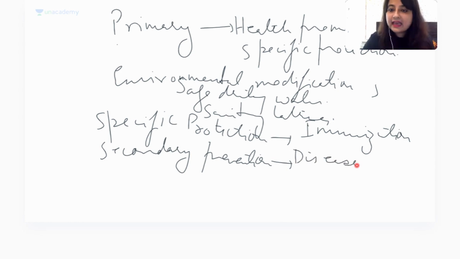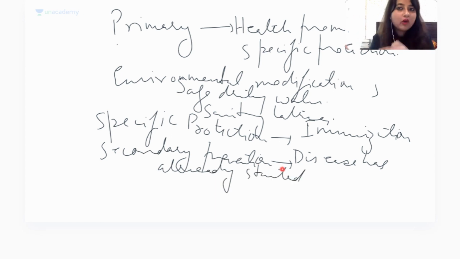The disease has already started, but it has not progressed to a stage beyond which it cannot be brought back, or it has not reached a stage of irreversibility. So we'll try to catch the disease at its very earliest stage, and that could be done by two things: early diagnosis and treatment.